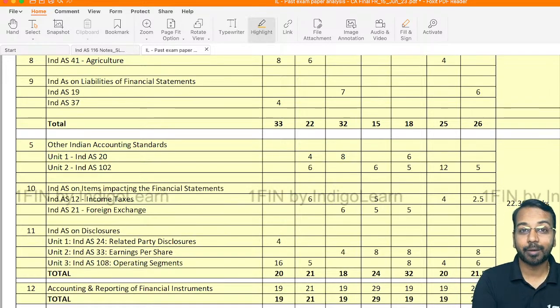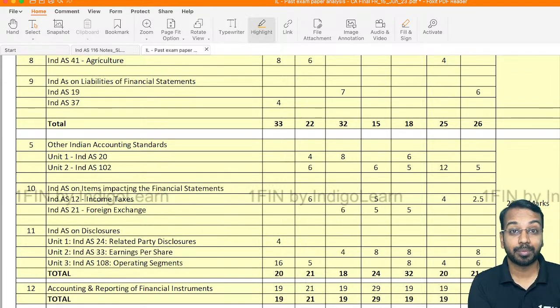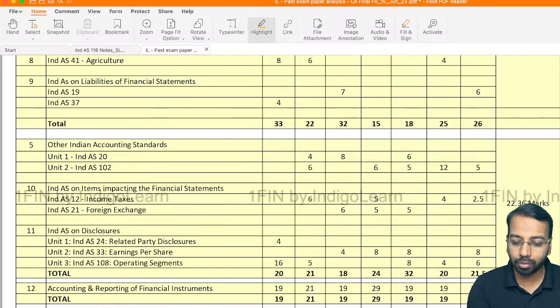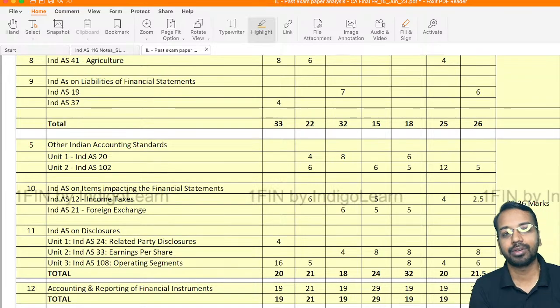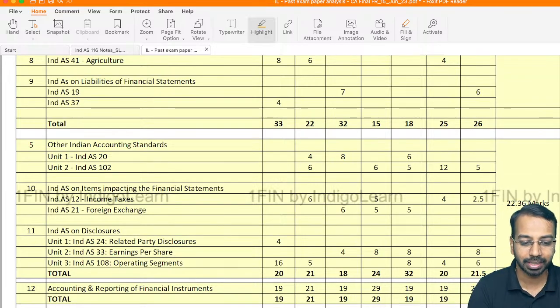Yes, in some cases where there is modification and all of that, it may be difficult, but again, if you are able to cover 80-85% of the core of the standard, out of this 20 marks, I can guarantee that 12 to 15 marks you can easily have it in your pocket. That is the second one.